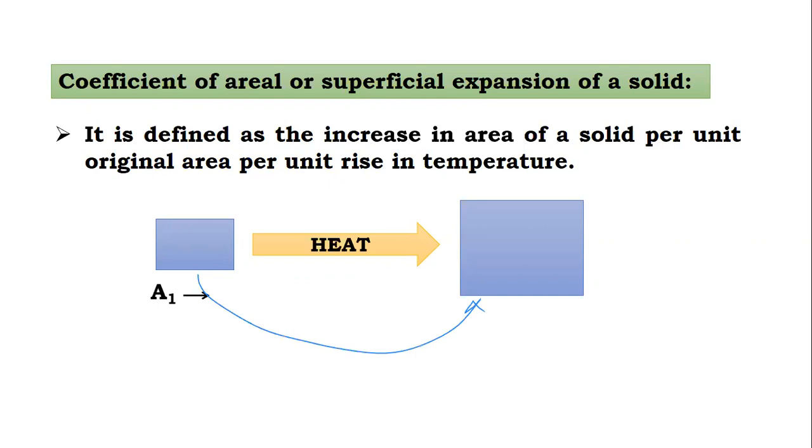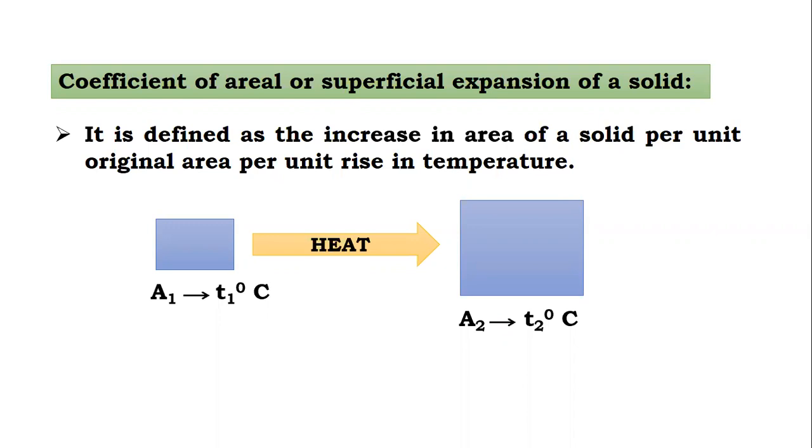So the area is A1 initially, and the temperature is T1 degrees Celsius. After heating, the area is A2 and the temperature is T2, which means T2 is greater than T1 here. This type of expansion is called areal expansion. It is also called superficial expansion, meaning related to the surface.